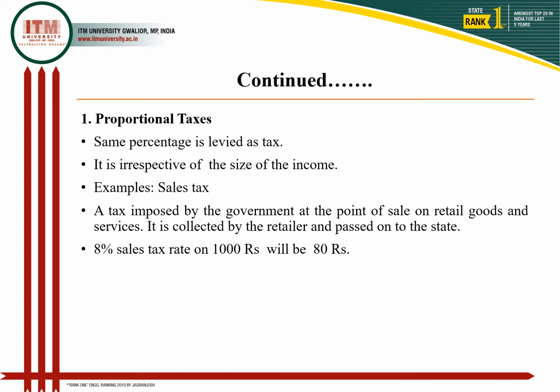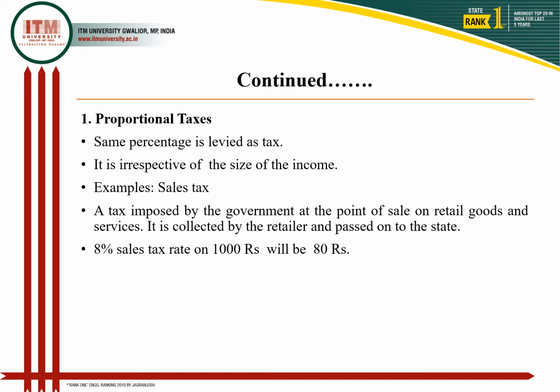The first, proportional tax, is, so the terminology itself is sufficient to make it clear that the taxes depend on the income generated, and it is based on the proportional difference between them.